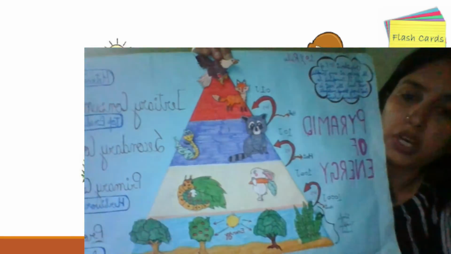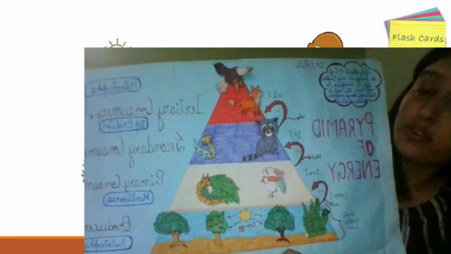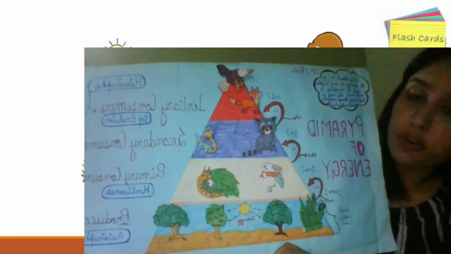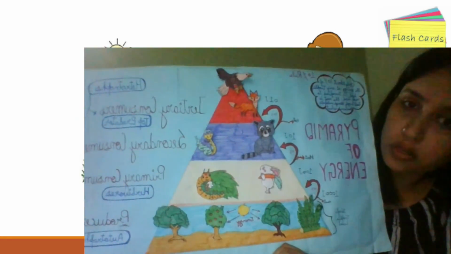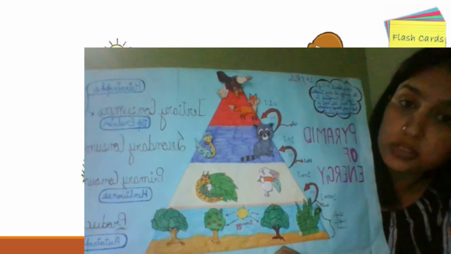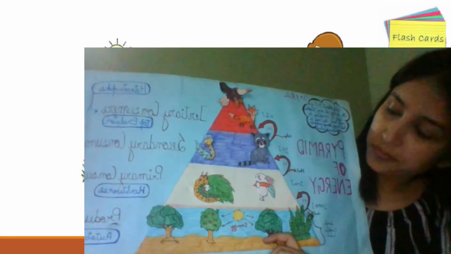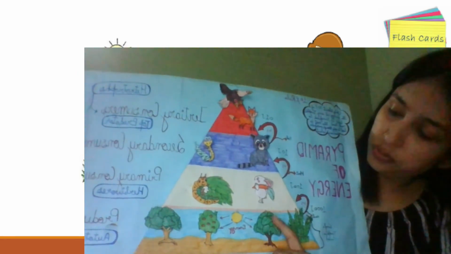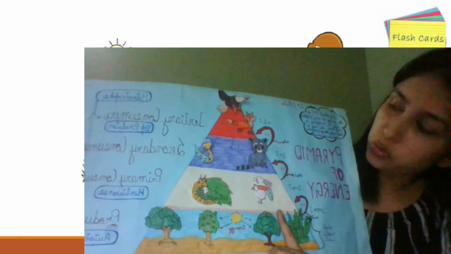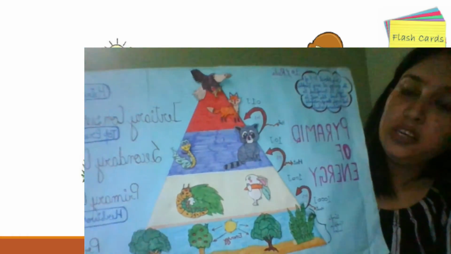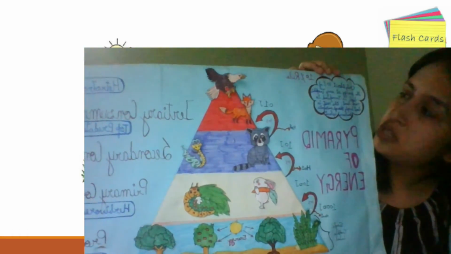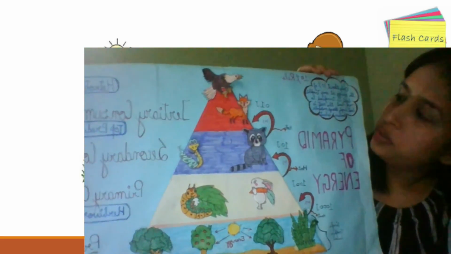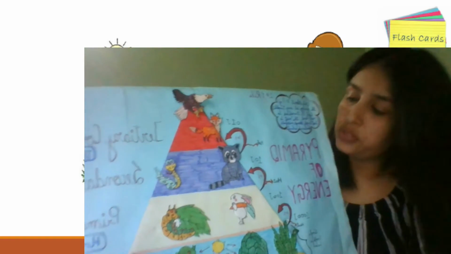So this is how the energy is transferred in the ecosystem from one trophic level to another, basically from autotrophs to heterotrophs, or we also say producers to consumers, or we can say from the plants who are producers, then from autotrophs to herbivores to carnivores, then to omnivores basically. So this 10% rule was given by Raymond Lindeman, which states that only 10% of energy is going to transfer, and the rest of the energy is going to be lost in the form of heat.